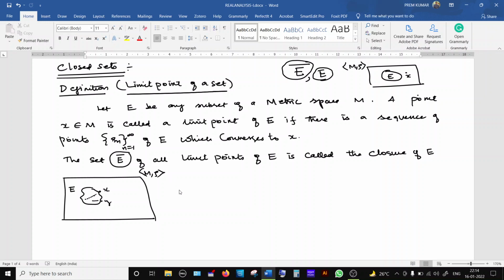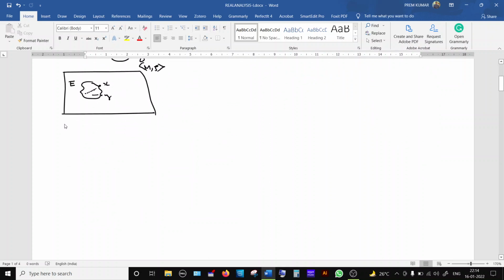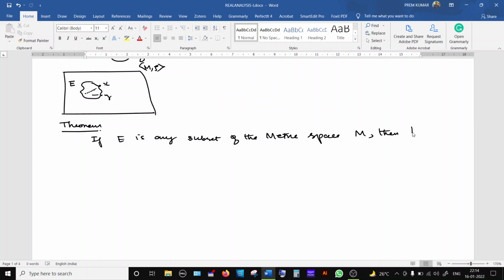So now we are going to see one small result. I will put it as a theorem so that you can number it. If E is any subset of the metric space M, then we have the relationship that the set E is always a subset of E bar.